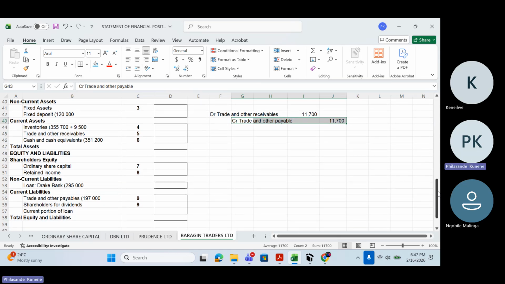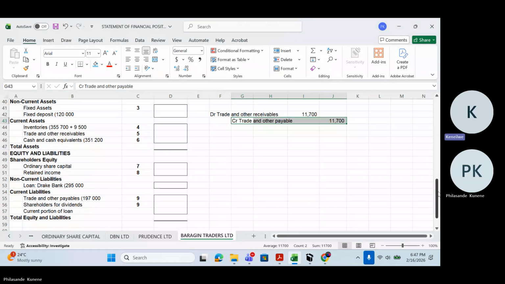What do I do with trade and other payables? Add it or subtract it? Do you also add it? Exactly. Why am I adding it is because trade and other payables is a liability. If it's credited, it's a liability.